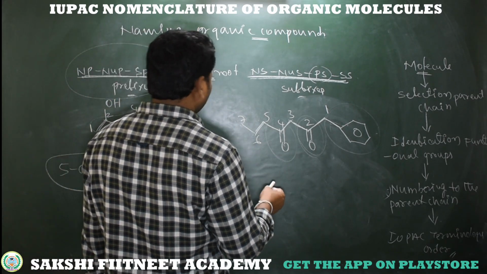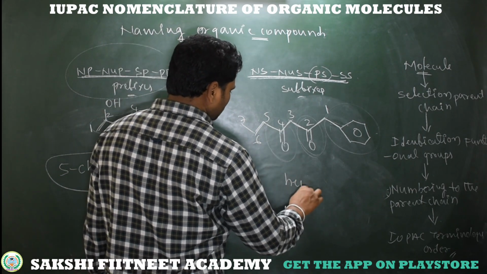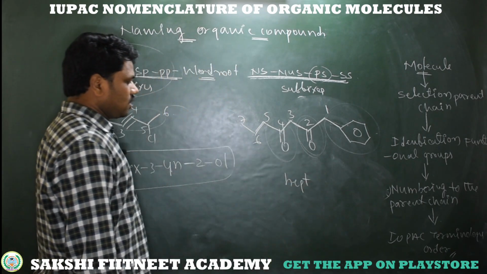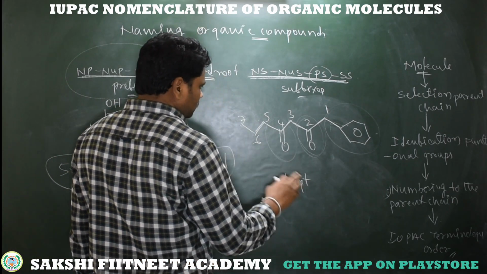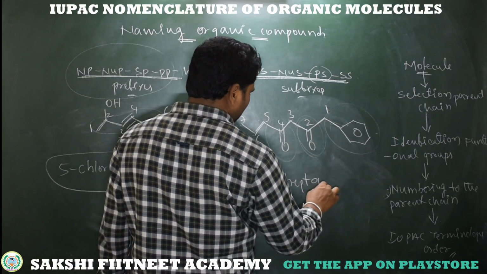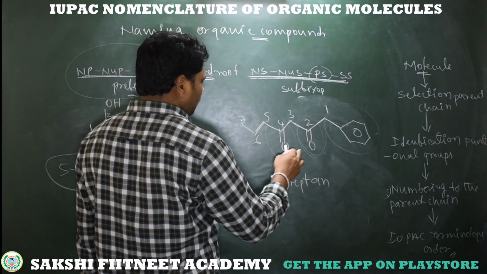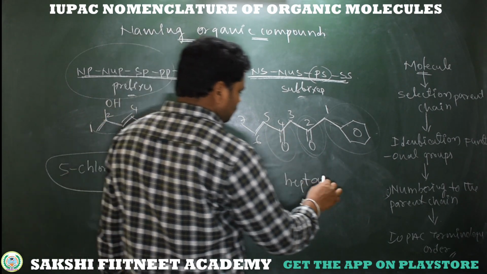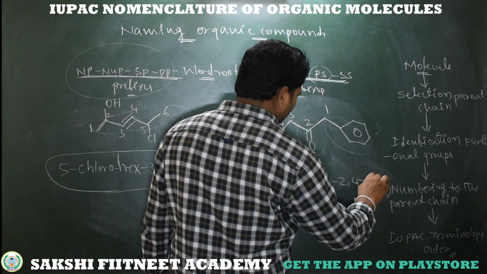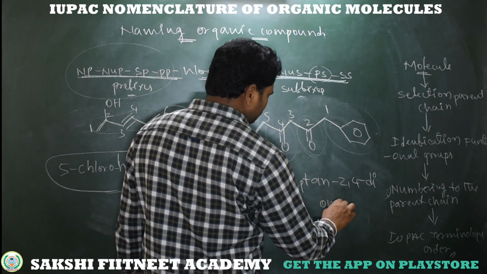So what is the IUPAC name of this compound? What is the word root? It's hept, because it has 7 carbons and is not cyclic. Coming to unsaturation, there is no unsaturation, it's saturated, heptane. And what about the functional groups? Here at the second and fourth positions we have ketones. So 2, 4, we have two ketones, dione.